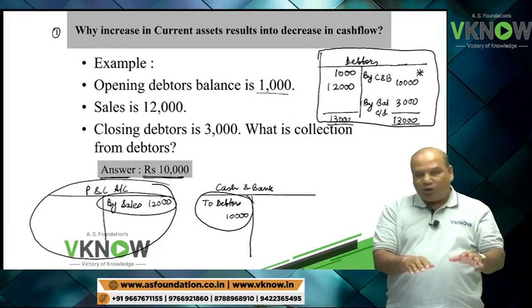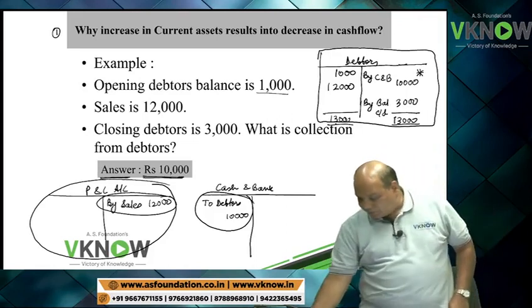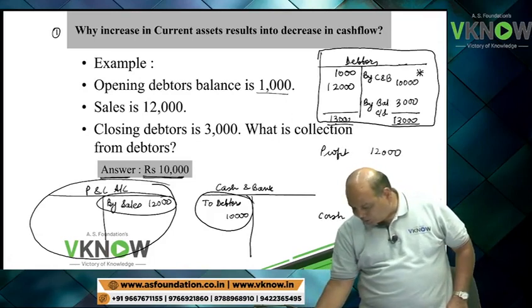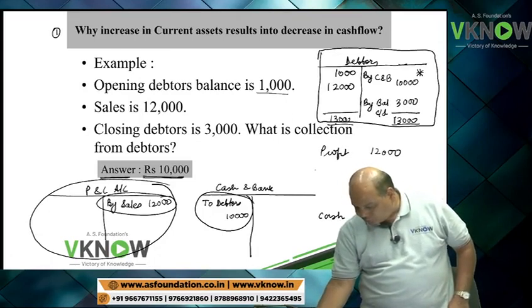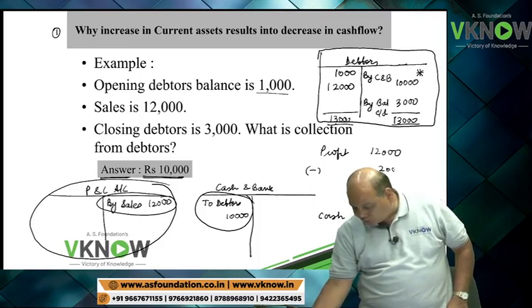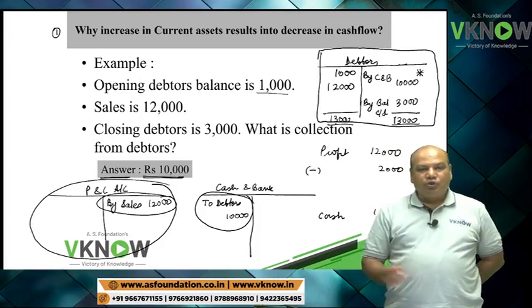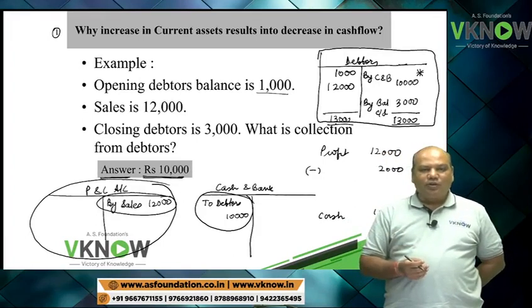So you will say, if I am preparing cash flow statement, profit is 12,000, but cash is 10,000. So I need to deduct 2,000, because my cash balance is 10,000.